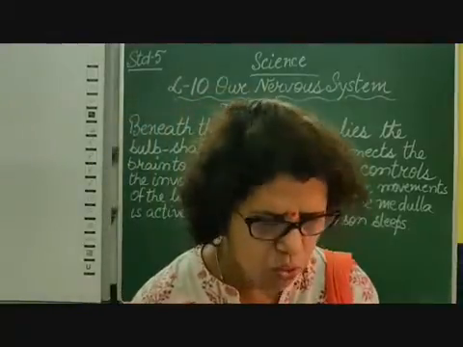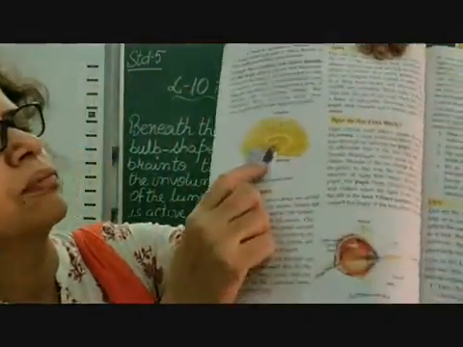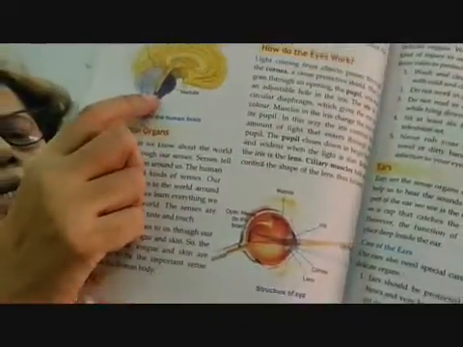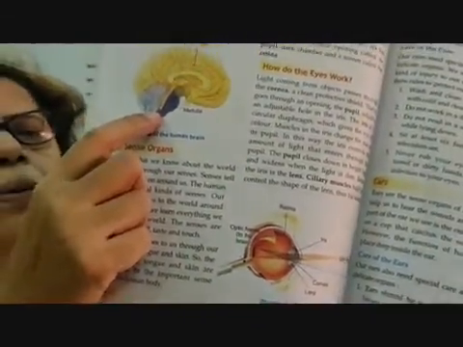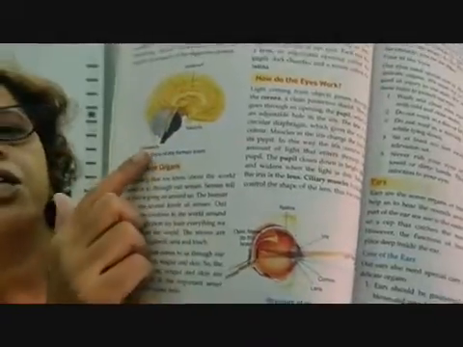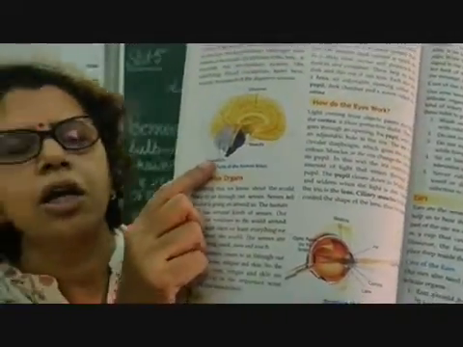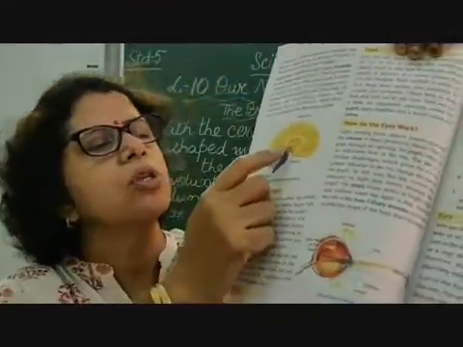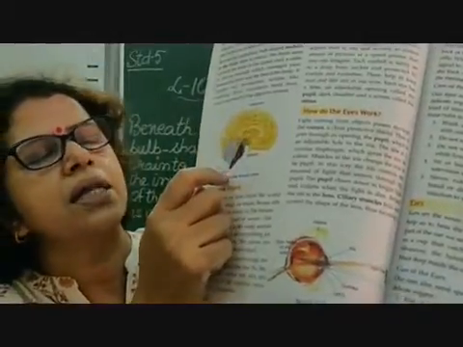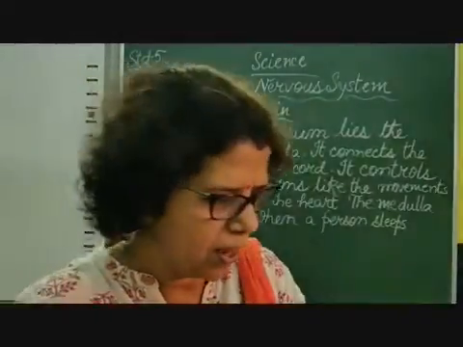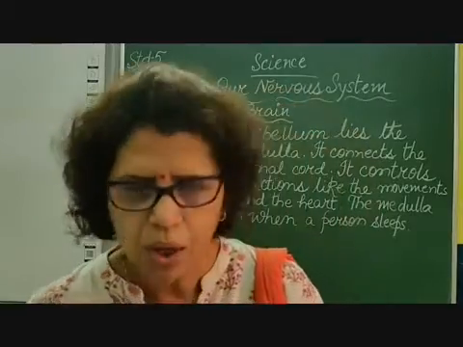Okay, and this medulla is here, this part. As you can see, it is bulb shaped and it is connected with the spinal cord. So this part of the brain gets connected to the spinal cord. The spinal cord is here, as I will show you in another picture.